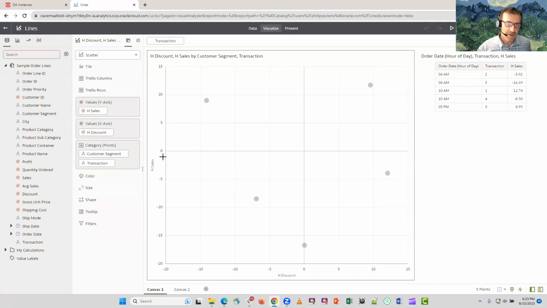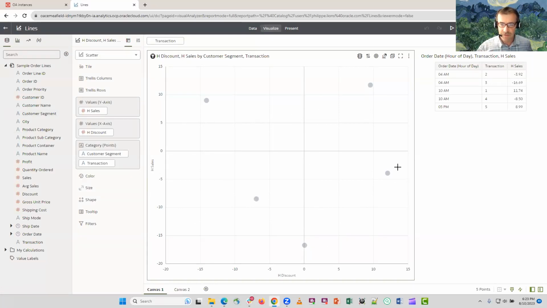The other quick one, and I'll take just 2 minutes. This is actually a new feature, not from the last release, but the one before. I do want to highlight it because I love it. This is a scatter plot in Oracle Analytics, and it shows some data points which may represent a sequence. And we have sales and discount, and maybe these are quarters or they represent some sequence.